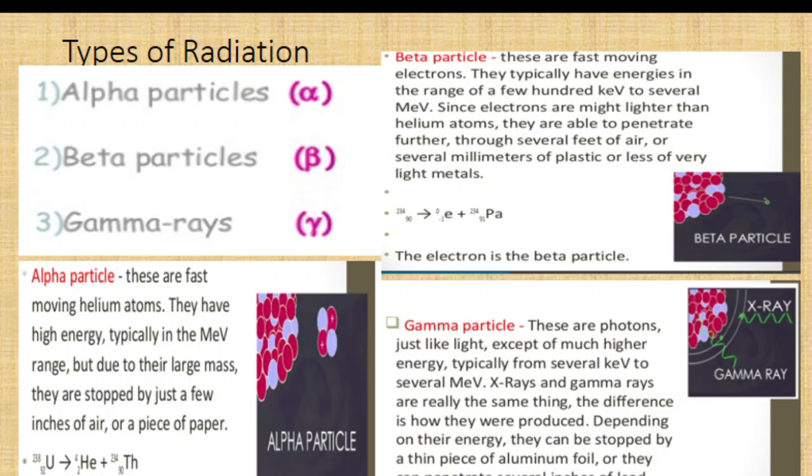The difference is how they were produced. Depending on their energy, they can be stopped by a thin piece of aluminum foil or they can penetrate several inches of lead. Because of this high energy, gamma rays have more penetrating power when compared to beta particles and alpha particles.